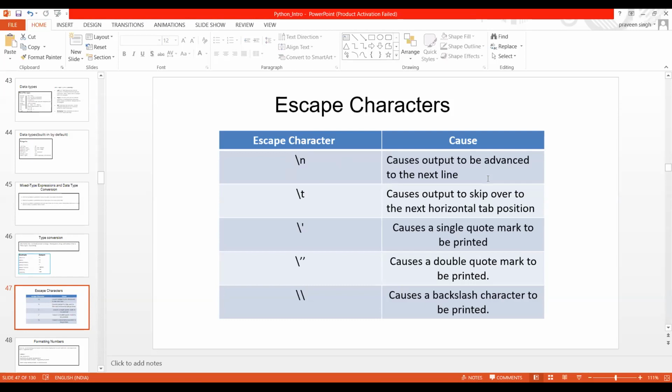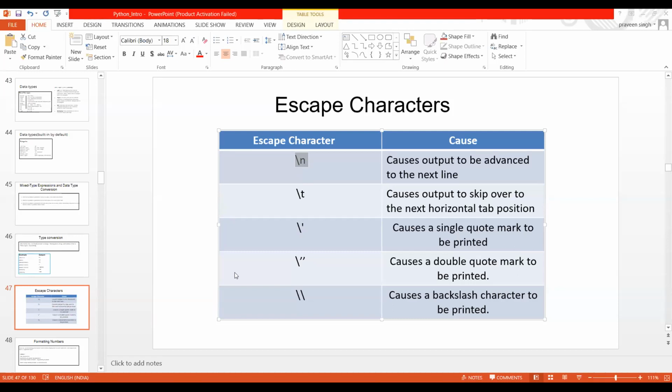Suppose you want output to be in the next line. Before this, let me go through the practical, because I will compare and show you how exactly it looks. I will mention it as a comment: escape characters.